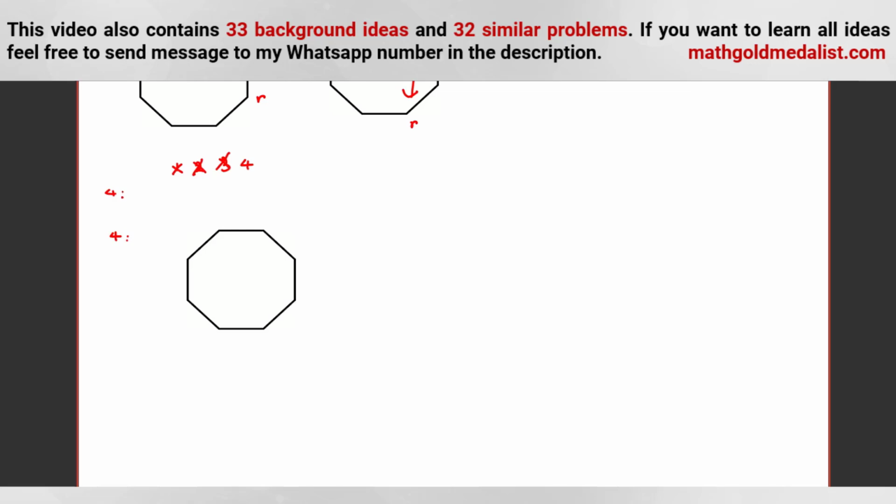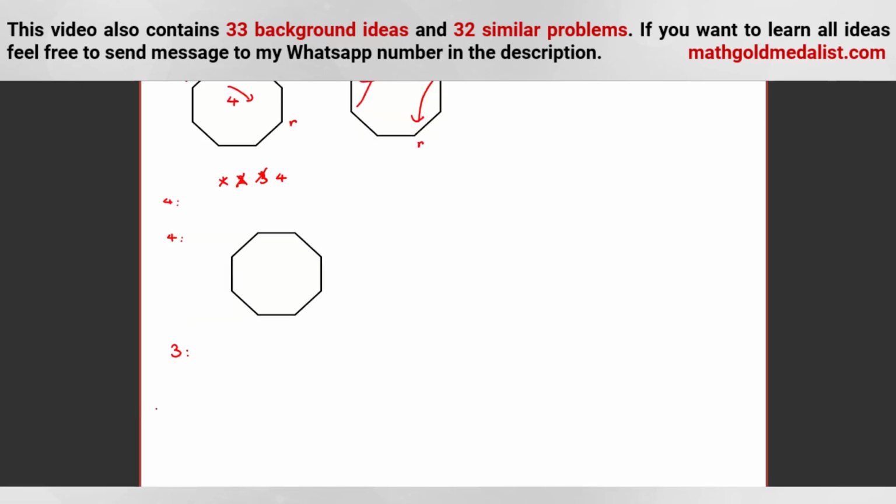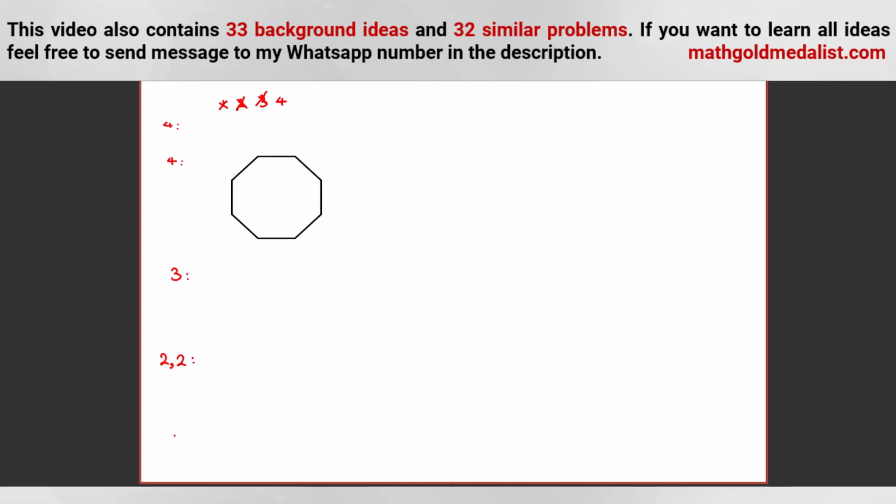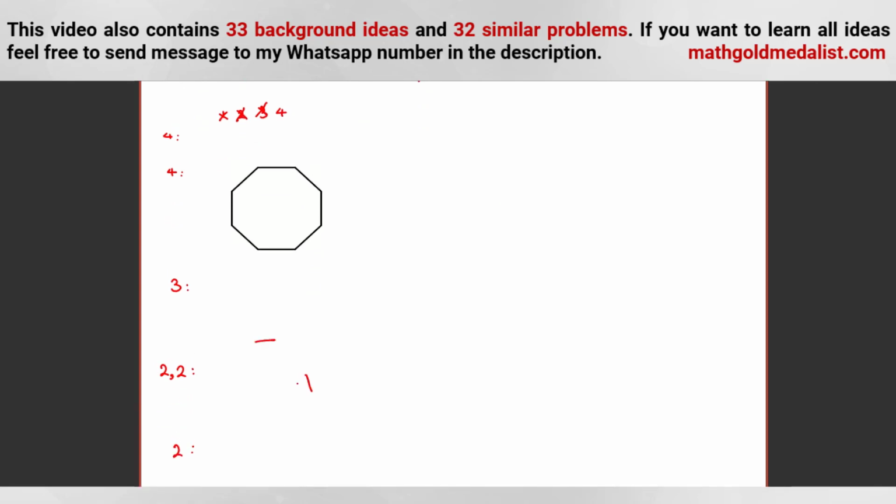4 adjacent, if we have 3 adjacent R's, if we have 2, 2, or if we have only 2 adjacents. 2, 2 means 2 here, 2 here. So for 4 R, we can rotate 1, 2, 3, 4 units. This one goes here, it will be good. If we have only 3 adjacents, okay, let's consider cases.